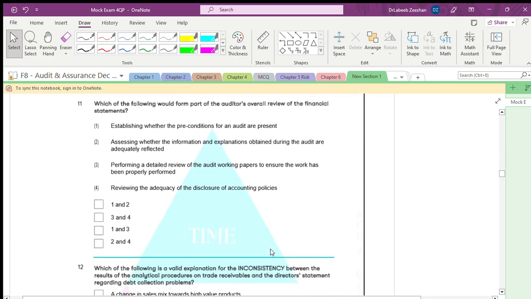Very simple. Materiality, the concept. Overall review of your audit and financial statements. Which of the following would form part of the auditor's overall review of the statements? Fine. Establishing whether the preconditions of the audit are present? Establishing whether the preconditions of audit are present. Assessing whether the information and explanation obtained during the audit is adequately reflected.